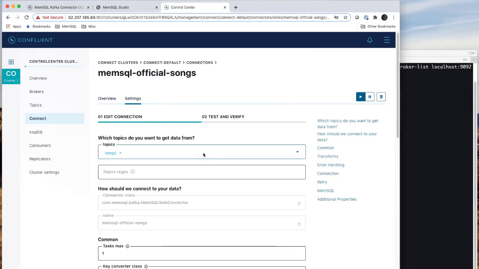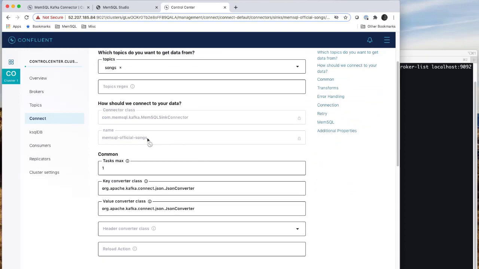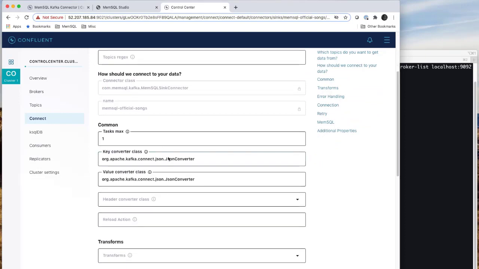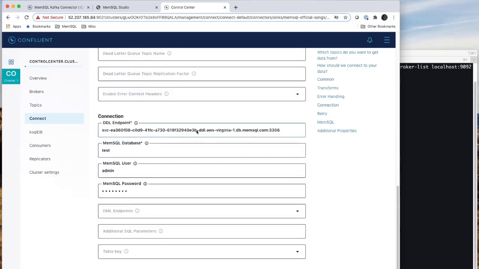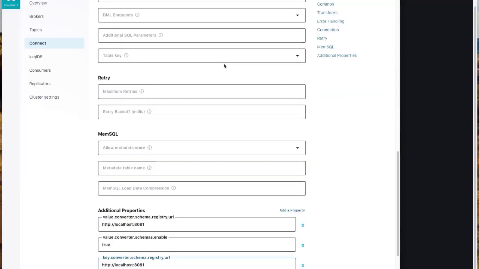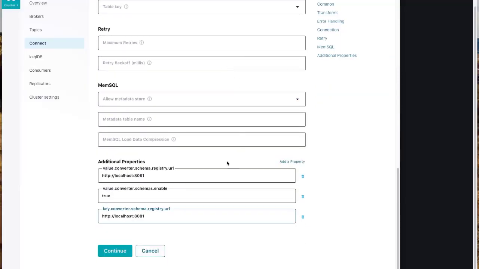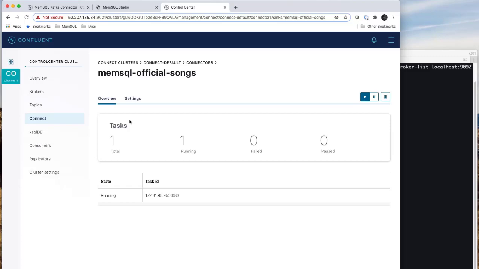So again, I've selected the songs topic. I've named it MemSQL official songs. I've defined the converter classes to be the Apache Kafka JSON converters. And here I've defined my DDL endpoint as my MemSQL Helios test cluster. I've added a few additional properties. Now, this MemSQL sync connector should be connected up to the songs topic and writing messages that arrive on that topic to a MemSQL database called test.